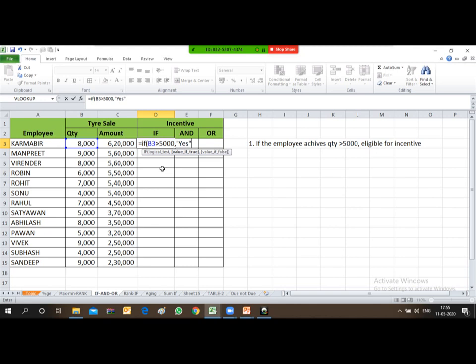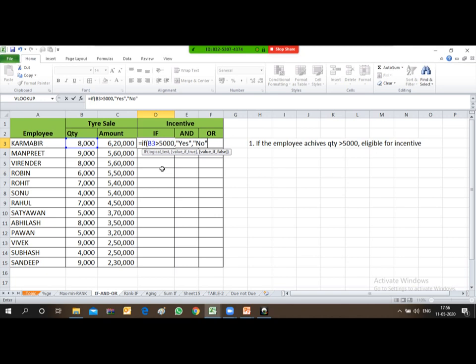So after typing this requirement, the formula says, okay, I find the quantity greater than 5,000, I will type yes. And if I do not find it, then I'll again tell the formula, if you do not find it, then I am giving you the next text which you have to mention. So put a comma, then start an inverted comma, type no, and close the inverted comma.